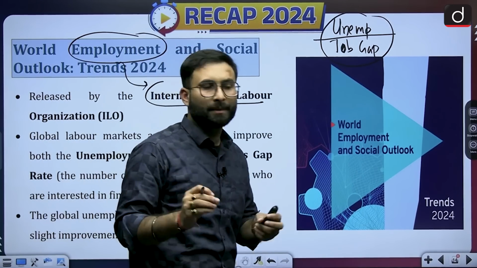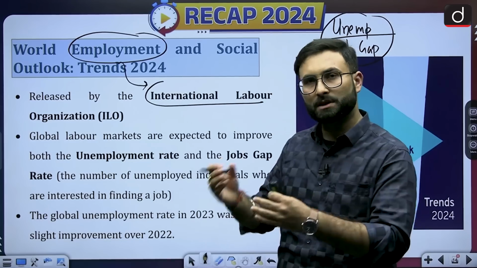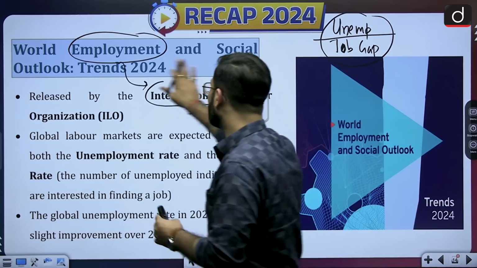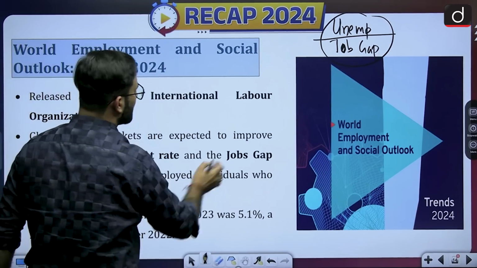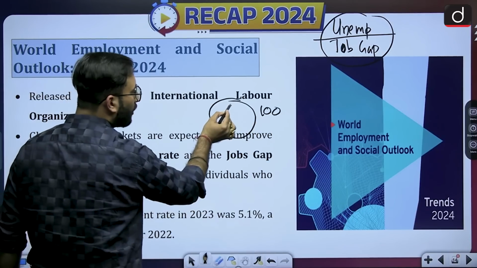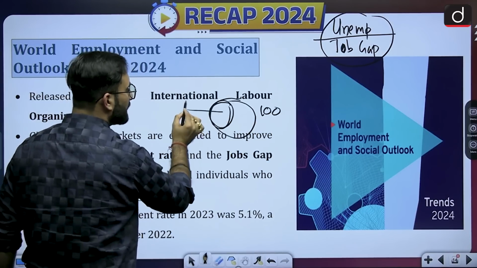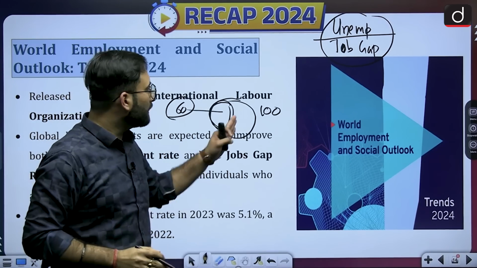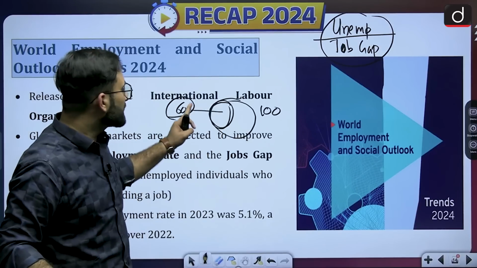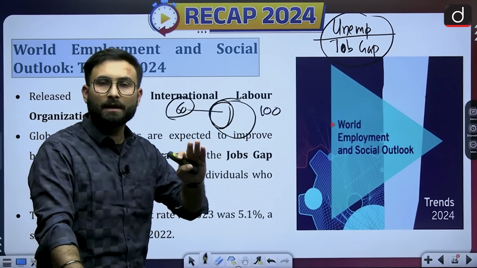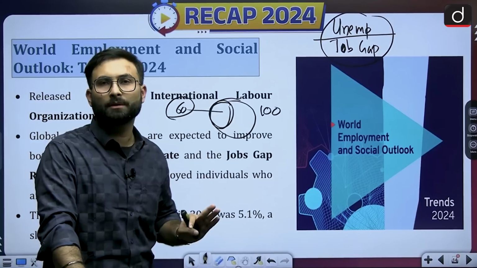What is the job gap? Let's say there are 100 unemployed people, out of which only 60 want a job. Other than that, these unemployed people want to be at home and rest, for various reasons.